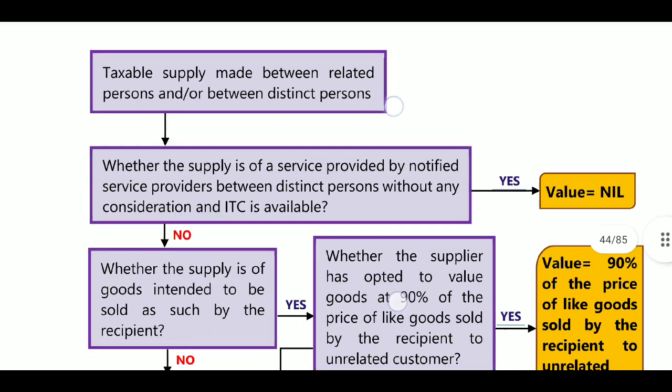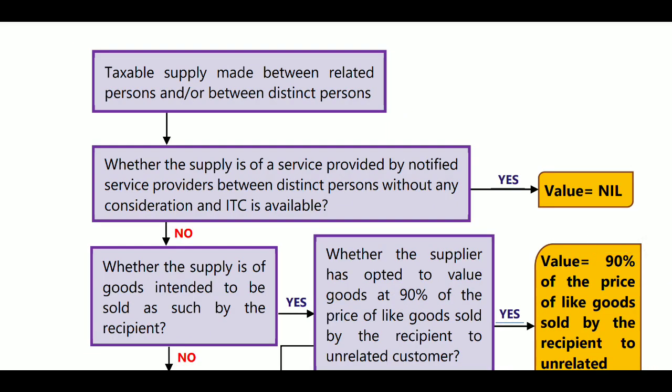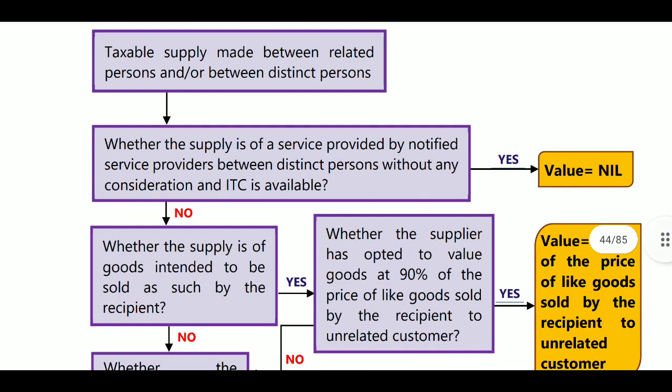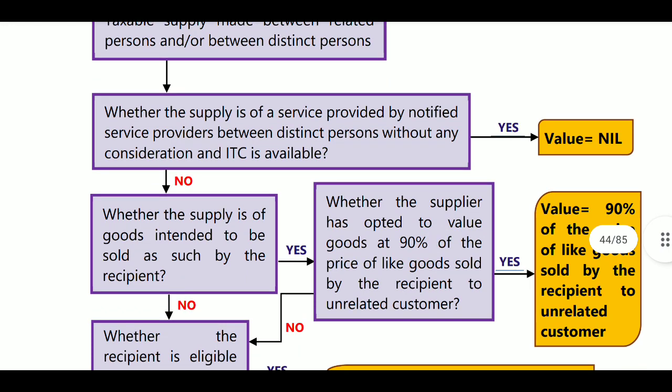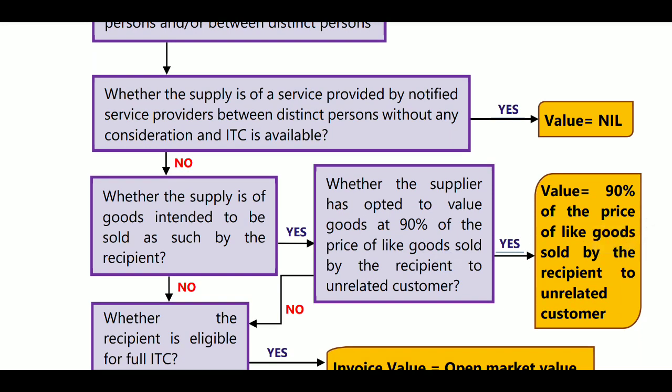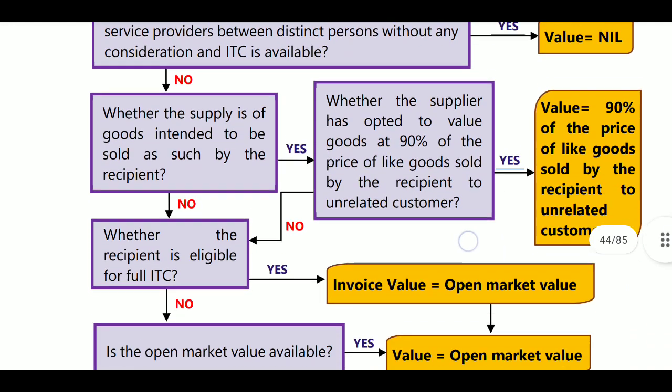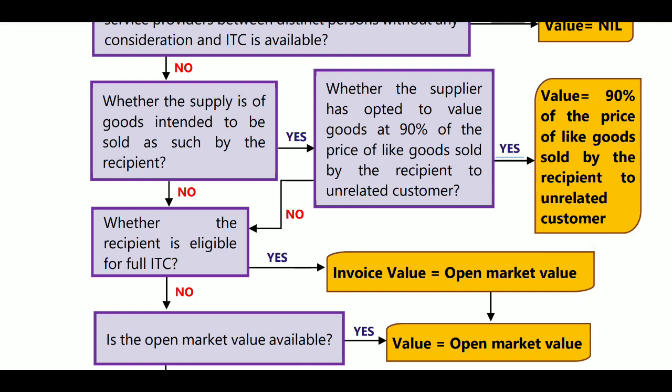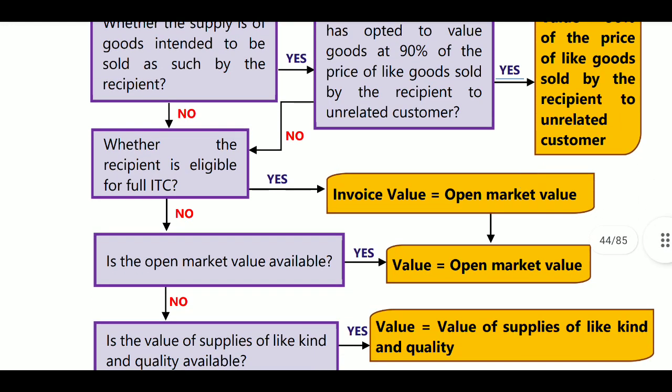Take a taxable supply made between related persons or between distinct persons. Is it a service provided by the notified service provider between distinct persons without any consideration, and ITC is available? Then the value will be nil. If not, is the supply of goods intended to be sold as such by the recipient? If yes, go for 90% of the price or the open market value. If not, check whether the recipient is eligible for ITC. If ITC is available, then go for open market value.